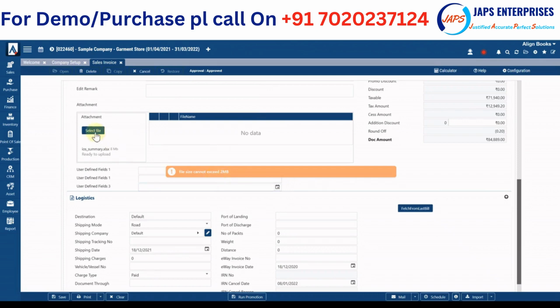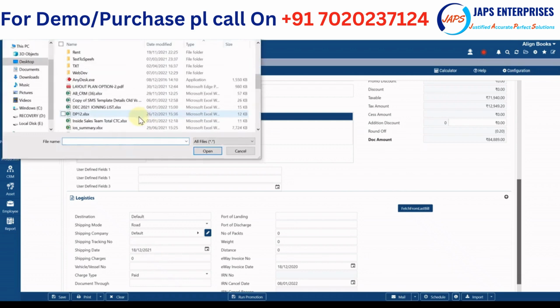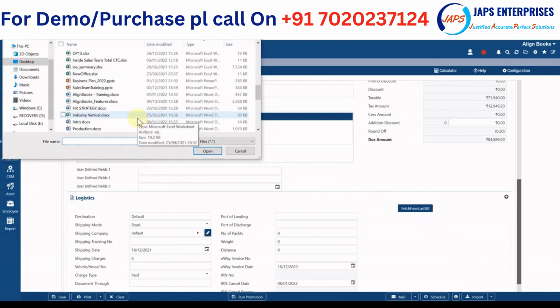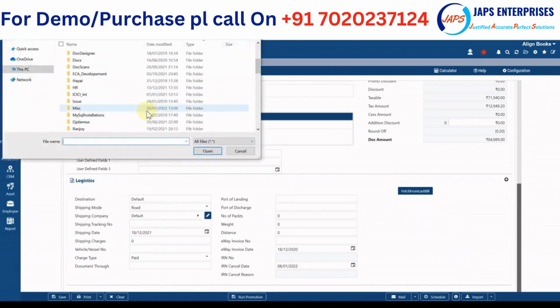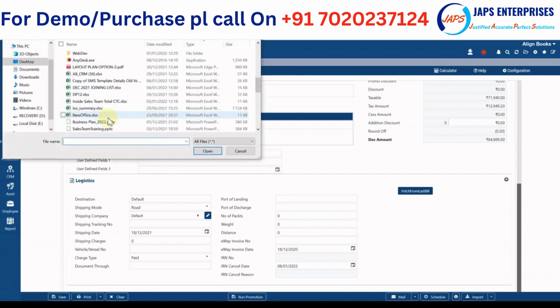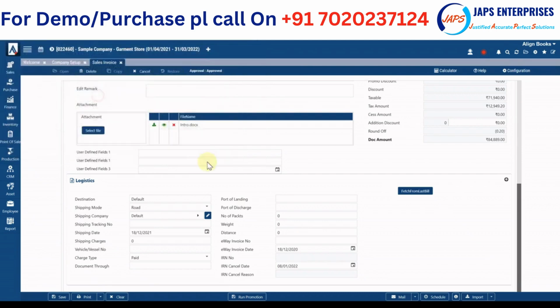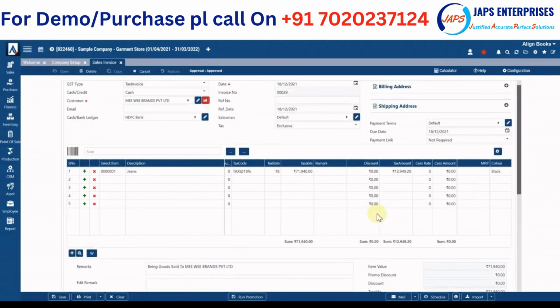For each file we have a limit of 2 MB. So you will get this message when the file size is more than that. But otherwise, if it is a small file, this is how you can attach multiple documents with each and every document. So this is how attachments are done.